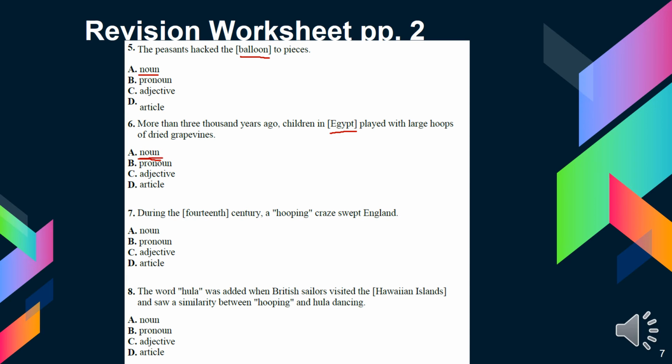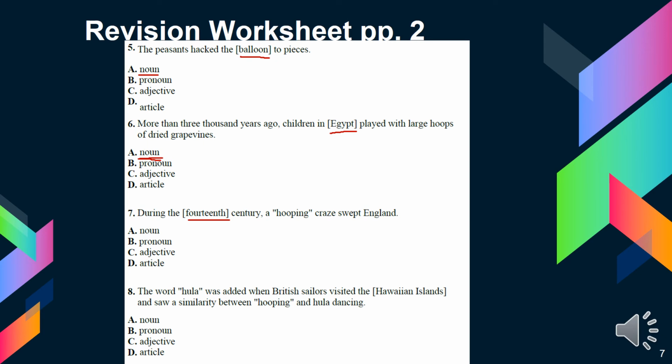Number 7. During the 14th century, a hooping craze swept England. Hooping is the same, they make rings, and craze means something like a trend, or a madness. People are so excited about one thing and everybody's doing it. So 14th century.